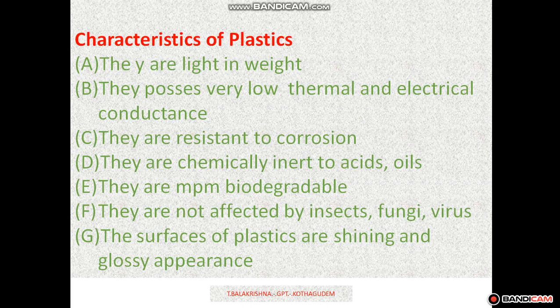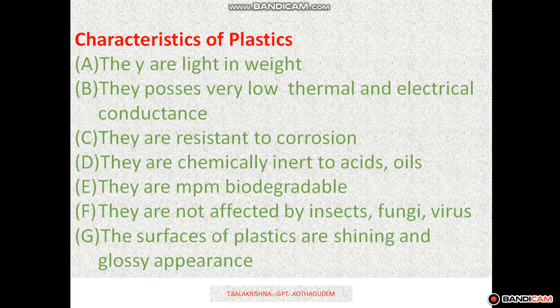When compared to traditional materials, plastics have some advantages and disadvantages. Advantages of plastics over traditional materials: the price of plastics is very low compared to articles made from materials like metals. That is one of the advantages.